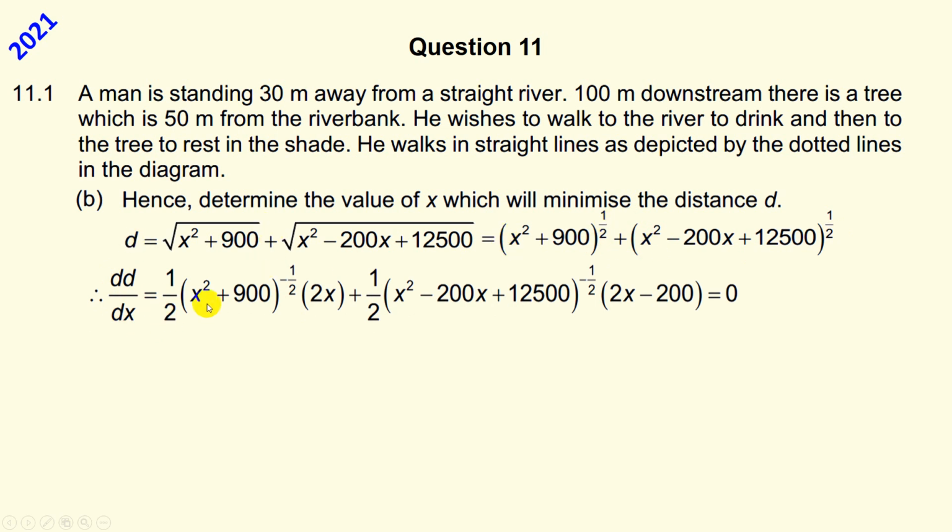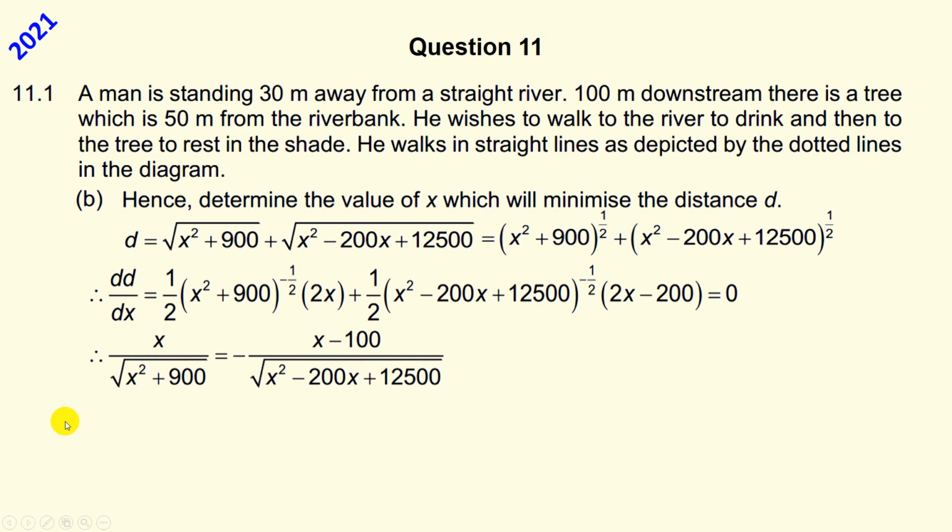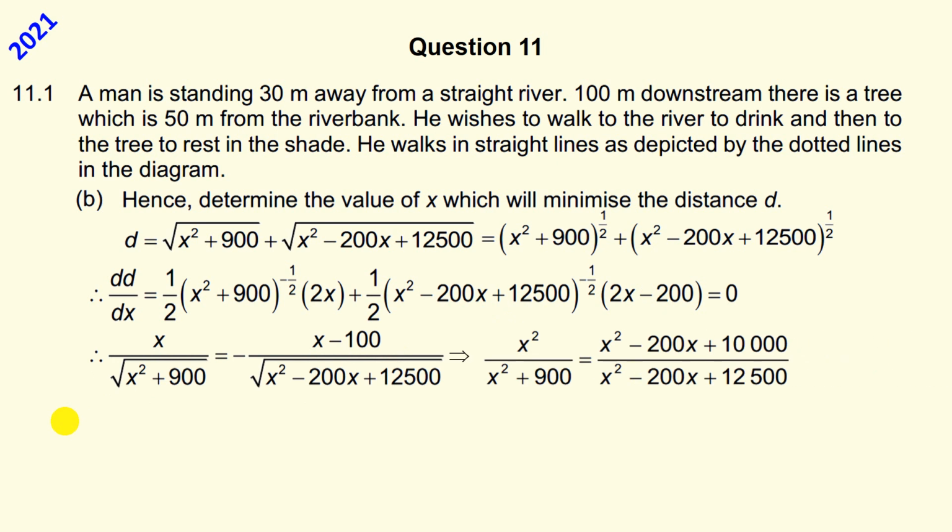So these are now chain rule questions. Half into the x squared plus 900 to the negative half, times the derivative of the inside, 2x, plus half into that, stays the same, to the negative half, times the derivative of the inside, 2x minus 200. Now I'm trying to solve, you see, for x. So I've got it equal to naught.